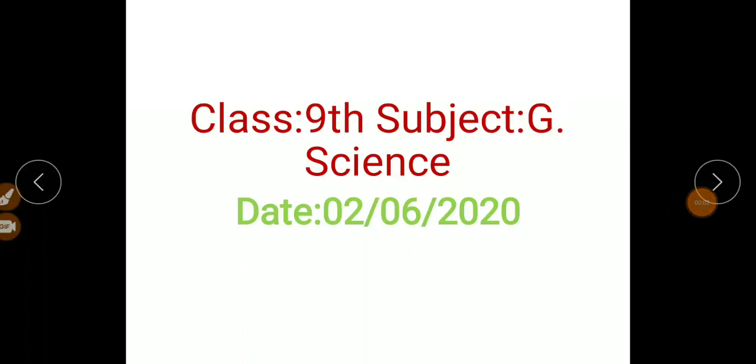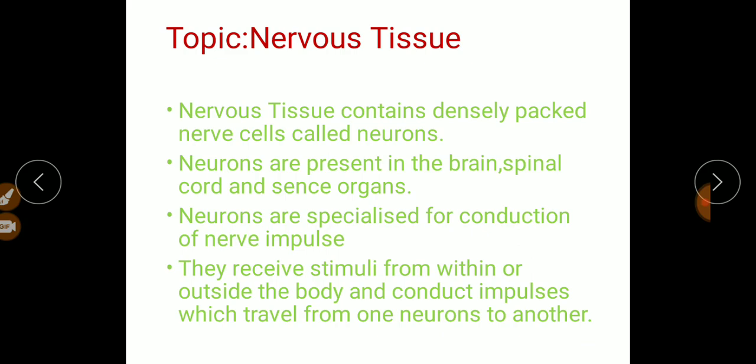This is for class 9th subject General Science. Today our topic is nervous tissue. This is the last animal tissue which we are going to discuss today. Nervous tissue.